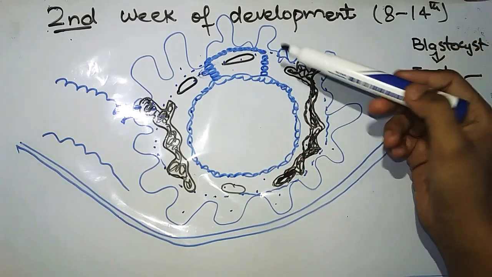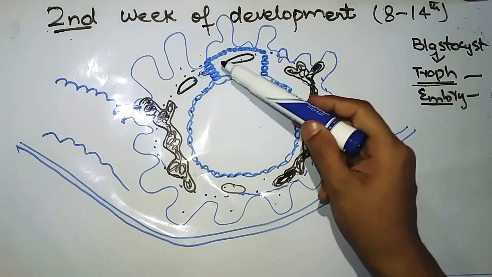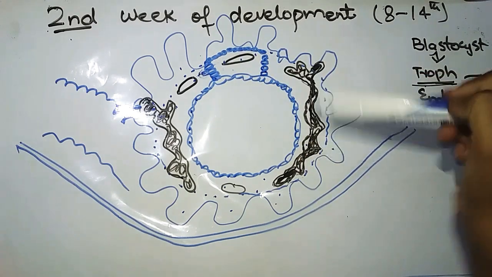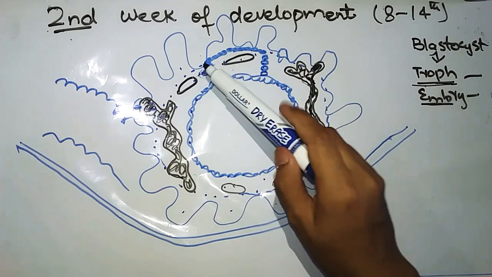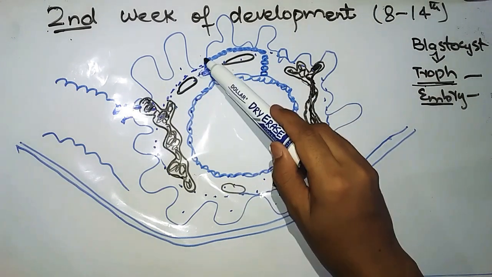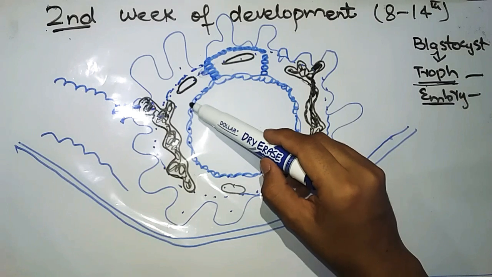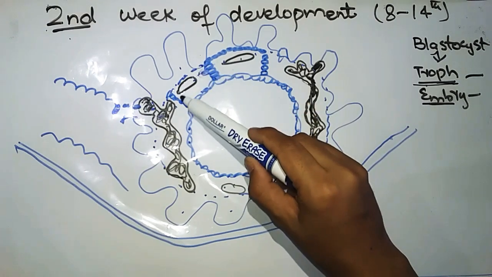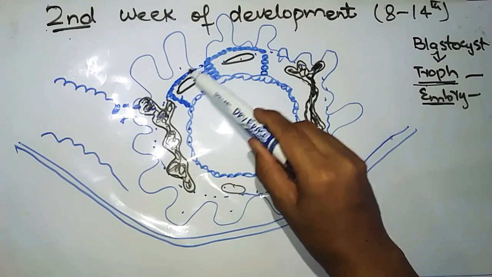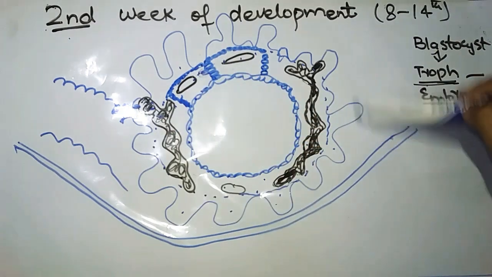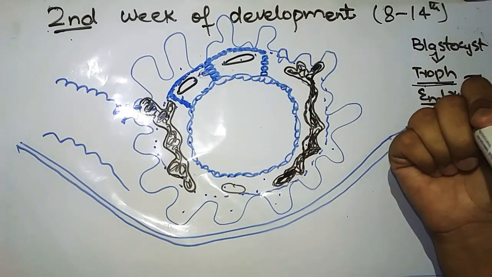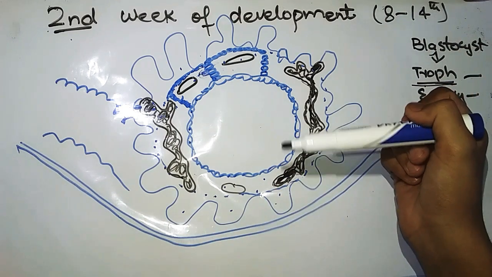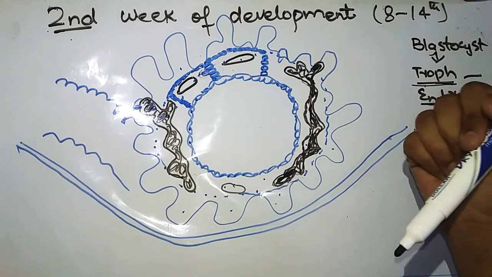The outer syncytiotrophoblastic shell is formed when primary chorionic villi combine together. Adjacent primary chorionic villi will combine together by further projection. If there is one villus and there is another villus, and their projections meet, similarly the whole shell is formed. This is all about the changes that occur in the trophoblast.